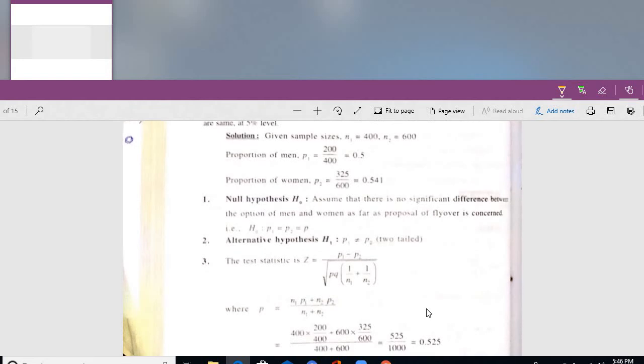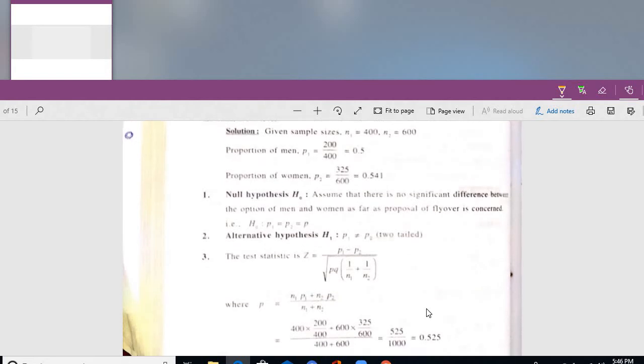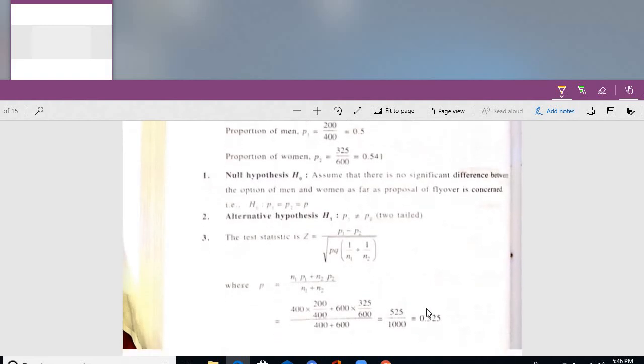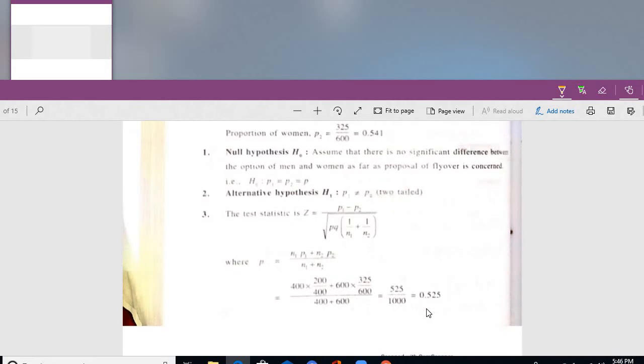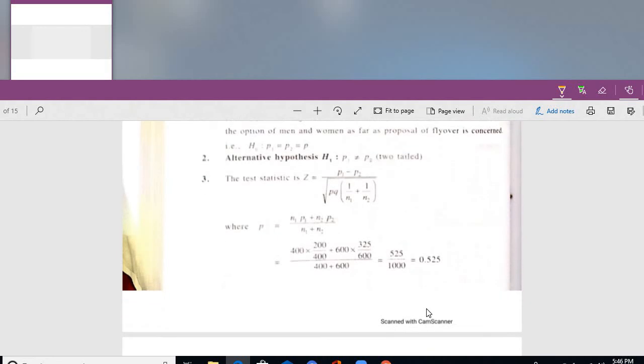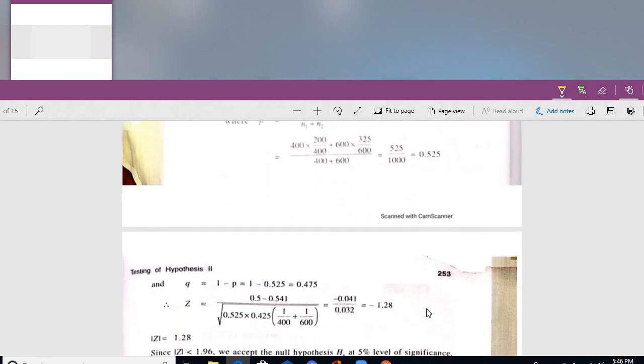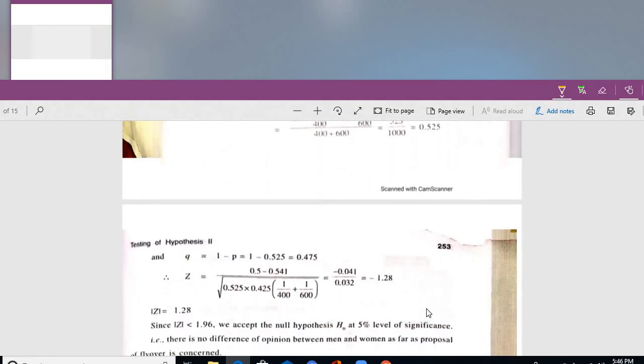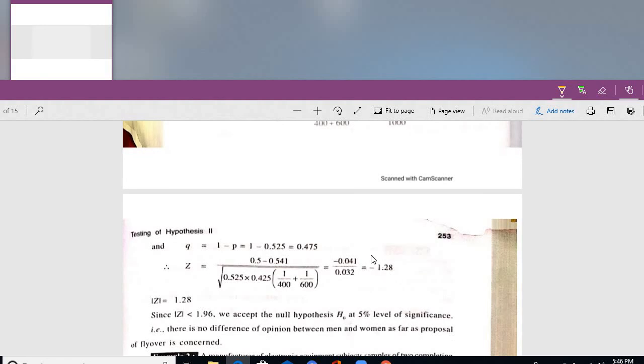Test statistic Z is equal to P1 minus P2 by root over PQ into 1 by N1 plus 1 by N2, the formula highlighted above. The P value you have to calculate as N1 P1 plus N2 P2 by N1 plus N2. Once you know the P value, we can easily calculate the Q value, 1 minus P. Get the test statistic value. It is negative. Though it is negative, take the absolute value. Absolute value how much? 1.28.